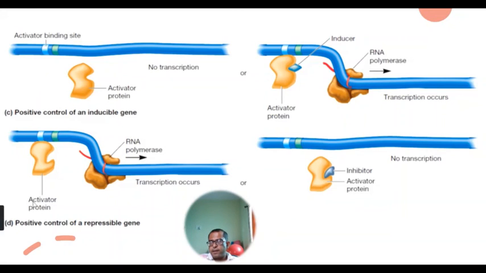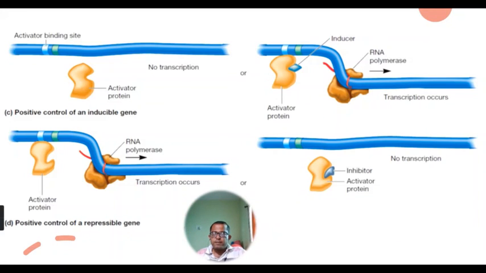But in the case of repressible genes, this activator protein is already present in active form and is bound to the activator binding site, and it promotes the transcription process. But when an inhibitor comes and binds to the activator protein, it gets released from the activator binding site. No transcription occurs.